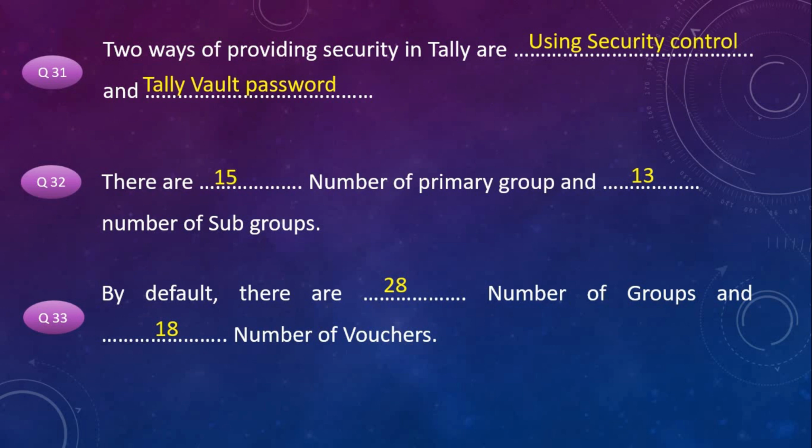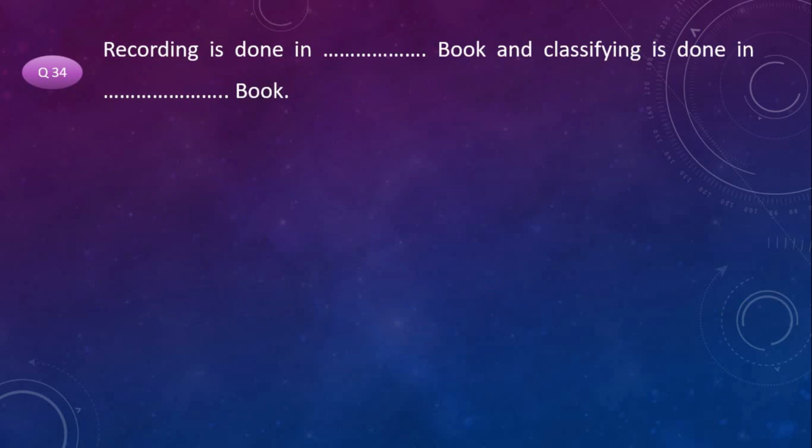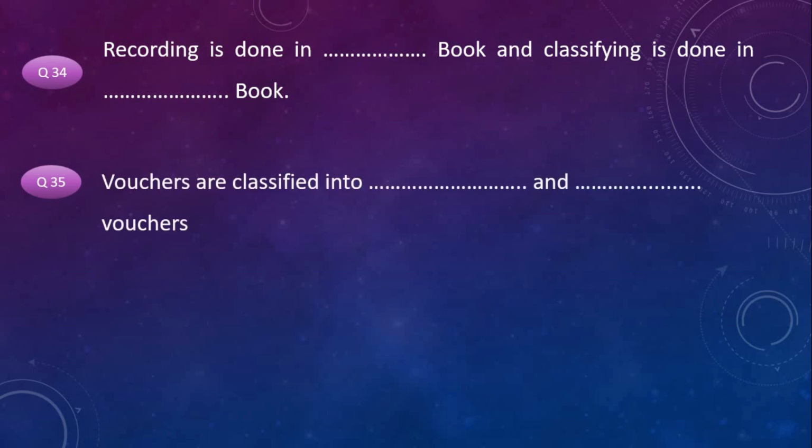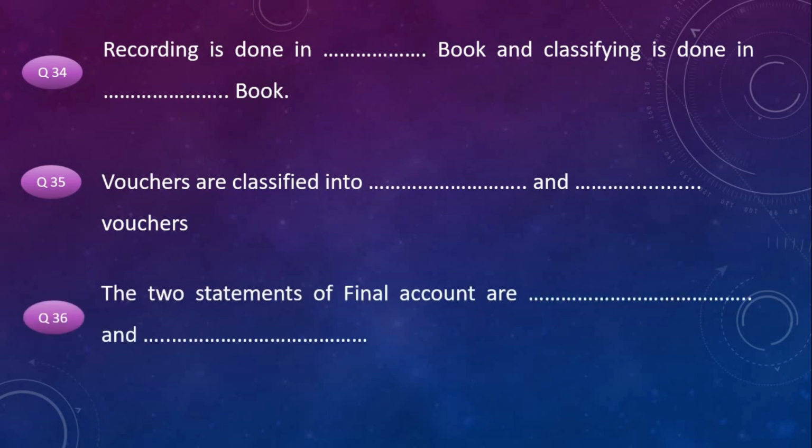Next set of questions. Recording is done in dash book and classifying is done in dash book. Vouchers are classified into dash and dash vouchers. Next question. The two statements of final account are dash and dash. The answer for these questions.